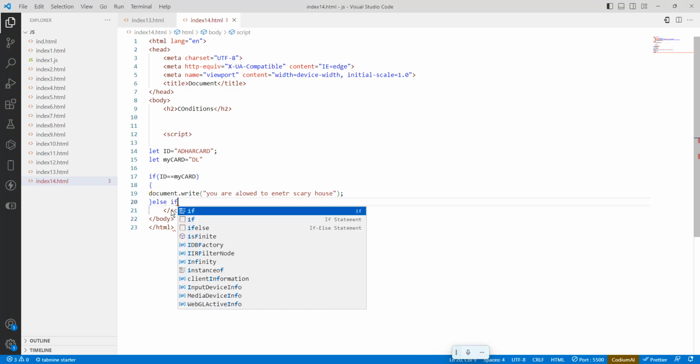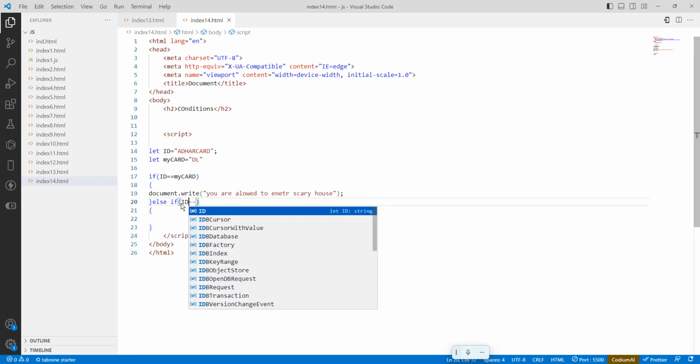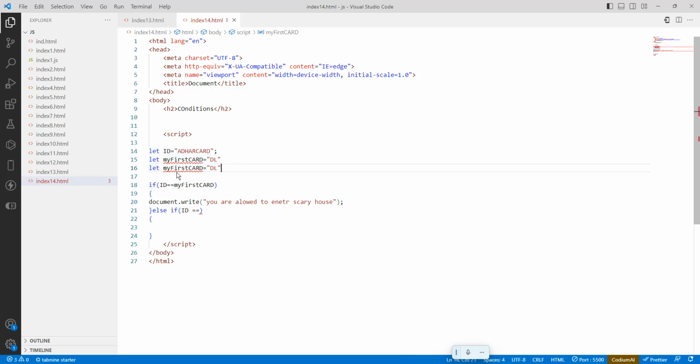Else if, open close brace, enter. What is the else if condition? Again the ID card is equal to my first ID card, and I will take one more variable, that is my second ID card.